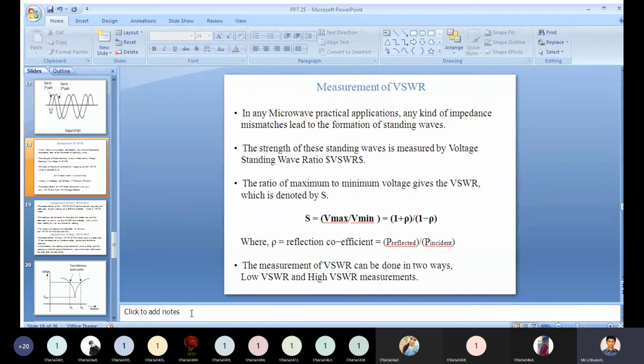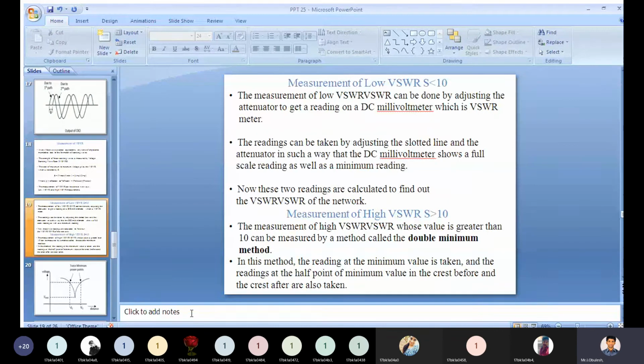If the S value is greater than 10, then you need to call that high VSWR measurement. So the measurement of low VSWR is less than 10.